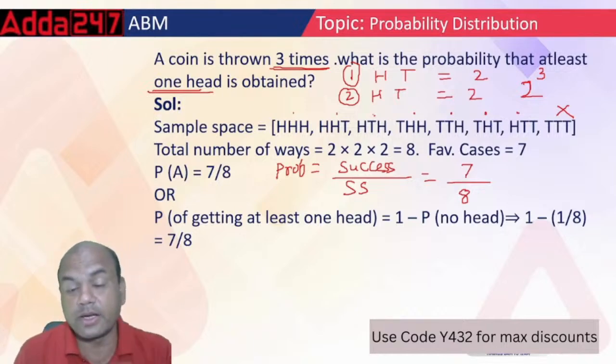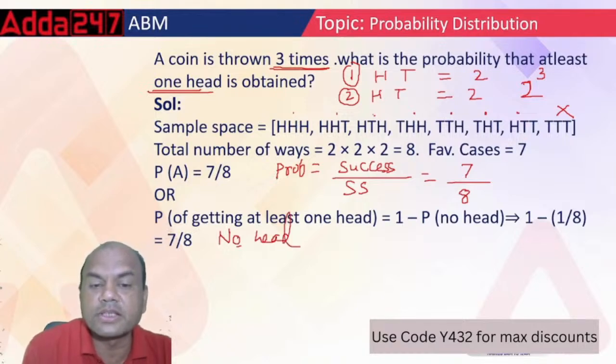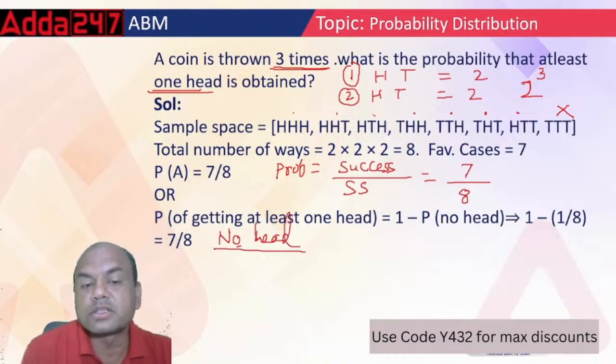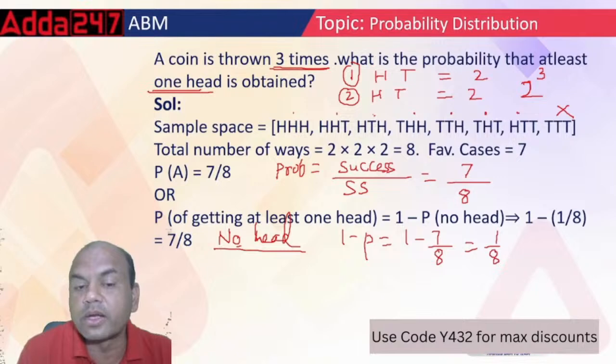Now if I ask you, what is the probability that you will get no head? At least one head was 7 upon 8. So no head means what? Suppose you get this question in the exam, no head. How will you solve this? It is 1 minus P. So 1 minus 7 upon 8 is 1 upon 8. That is the answer for no head.